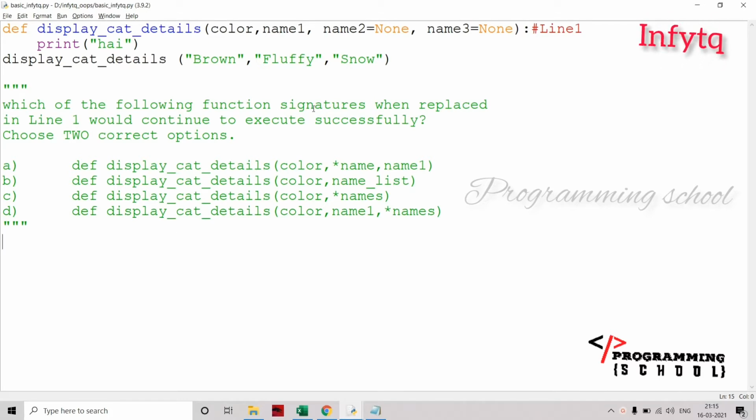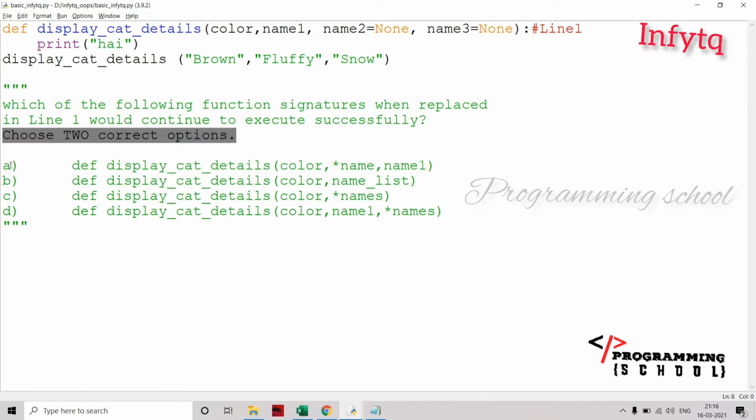Which of the following function signatures can I replace in line 1? This is line 1 here. Line 1 would continue to execute successfully. Here we have to choose two options. Whenever we are writing InfyTQ, all the questions are multiple choice questions, but sometimes we have to select one or more options. For some questions, they are going to tell you to choose two options or choose three options. We have to be careful about this type of question.